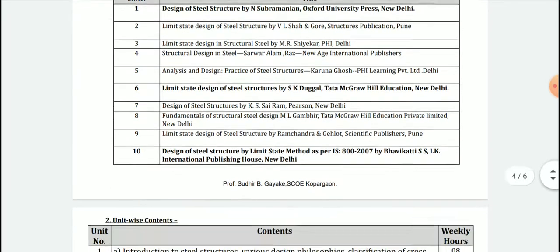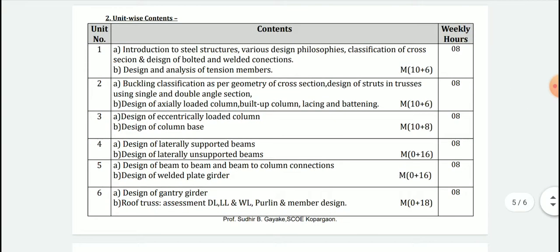The next part is a short introduction to the unit wise content of our syllabus. There are a total of 6 units. Unit number 1 consists of introduction to steel structures, different types of design philosophies and classification of cross sections. The second or B part of unit number 1 is design and analysis of tension members. In unit number 2, we are going to learn buckling classification as per the geometry of cross section and design of strut elements. These are the compression members usually used in trusses. In the B part, we are going to deal with design of axially loaded columns, built up columns, and lacing and